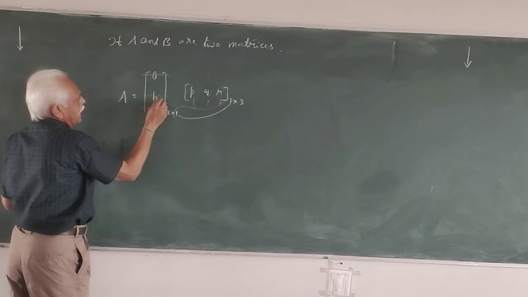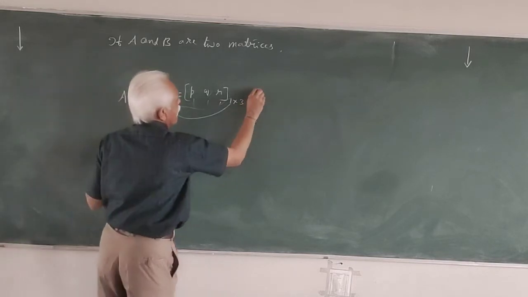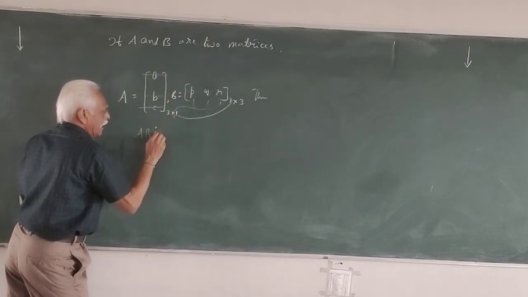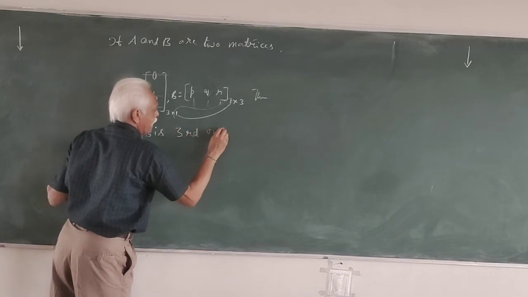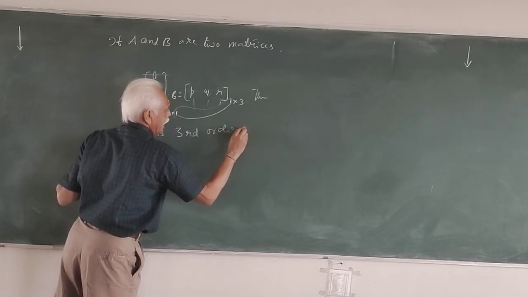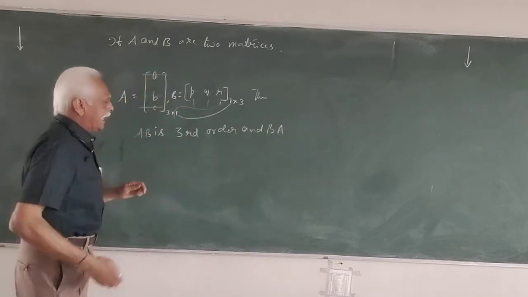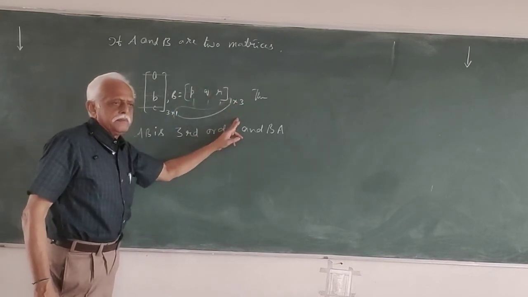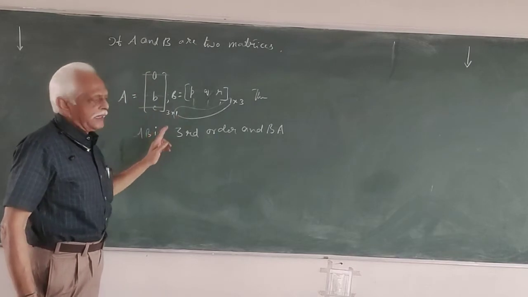Suppose A equal, B equal. Then AB is third order, and BA. BA means we take B first. Number of columns 3 is equal to number of rows 3.